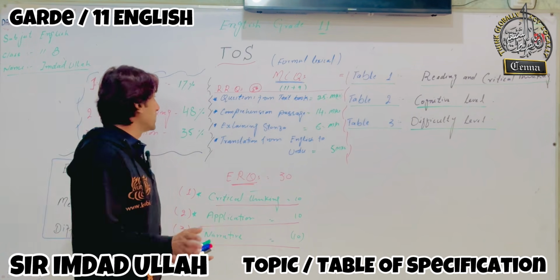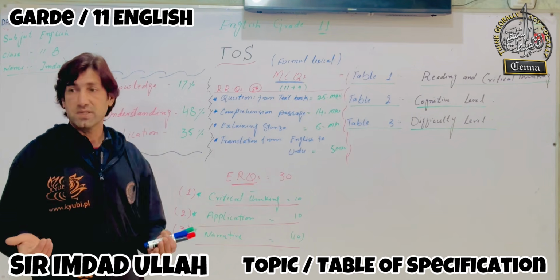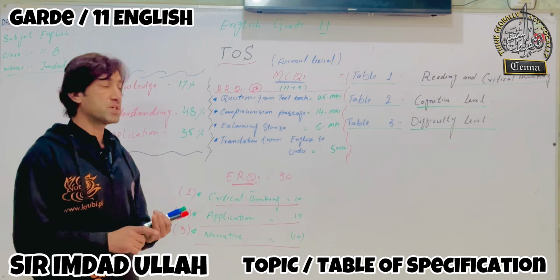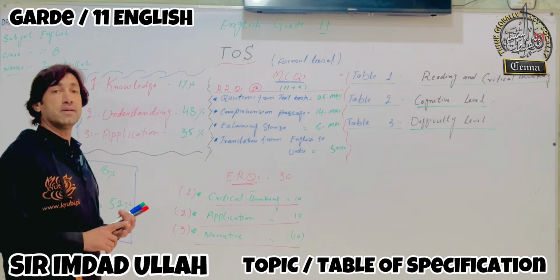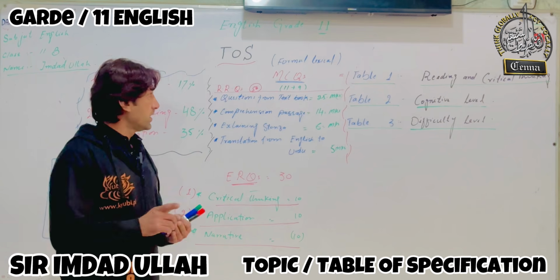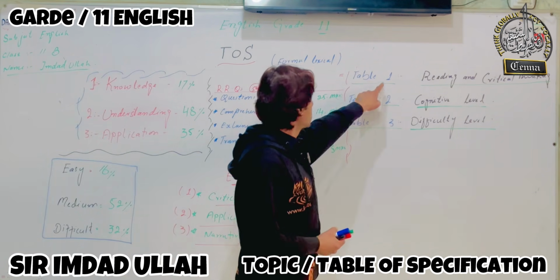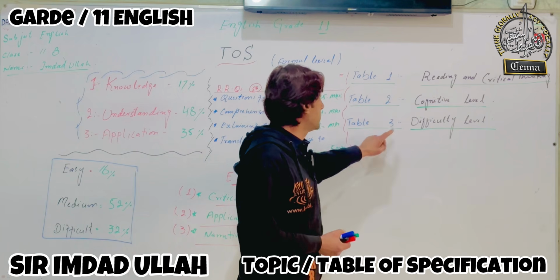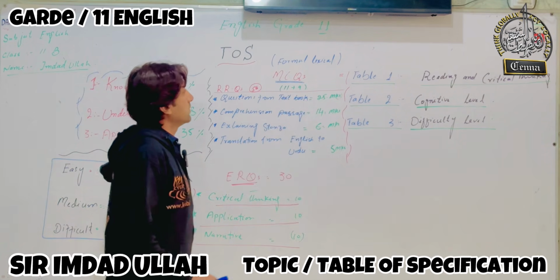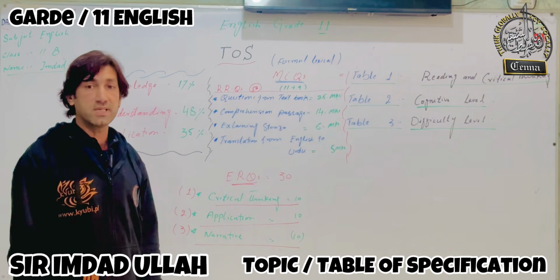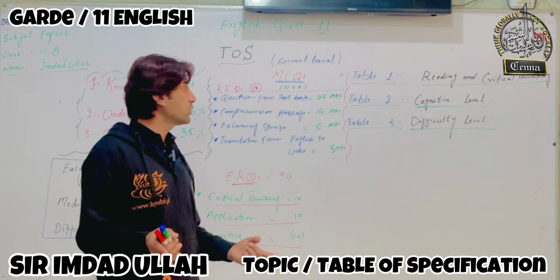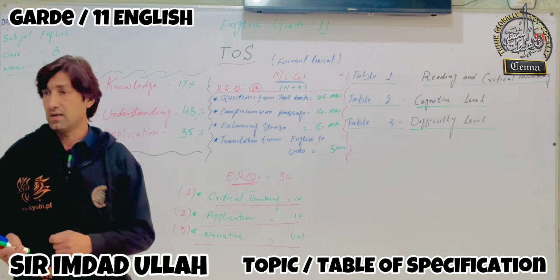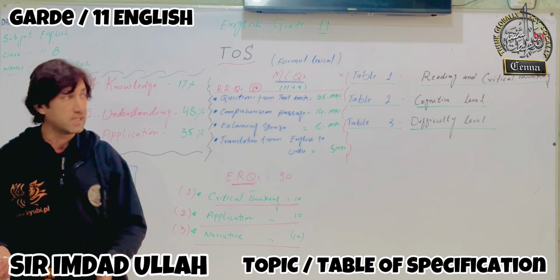Basically, all of the students know that there are three sections in the English paper: section A, section B, and section C. Now, what is table number one, what is table number two, and what is table number three? Table number one will contain reading and critical thinking. Now, I will explain to you people what is reading and what is critical thinking.